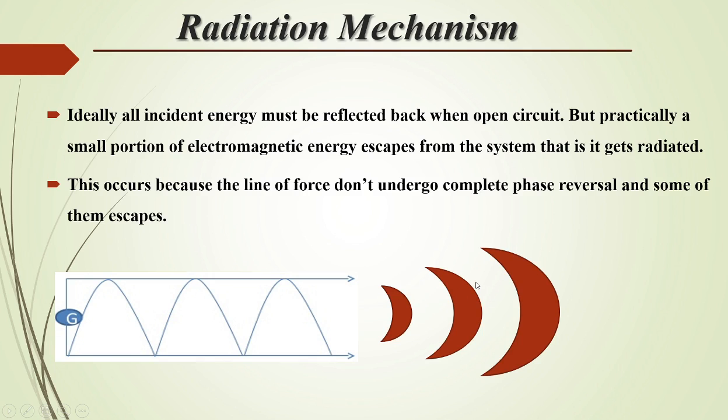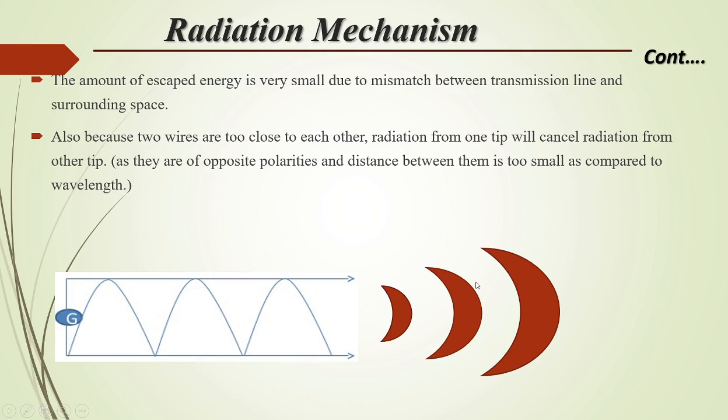This is called radiation. The amount of escaped energy is very small due to mismatch between the transmission line and the surrounding space. Also, the two wires are too close to each other, so the distance between these two lines is very small. Radiation from one tip will cancel the radiation from the other tip, as they are of opposite polarities and the distance between them is too small compared to the wavelength.